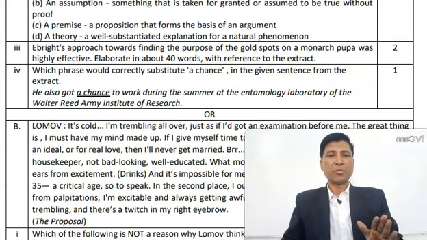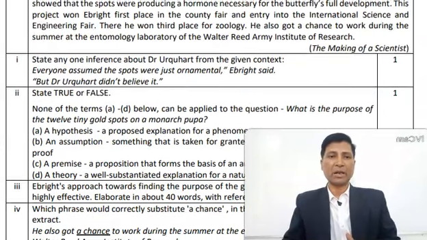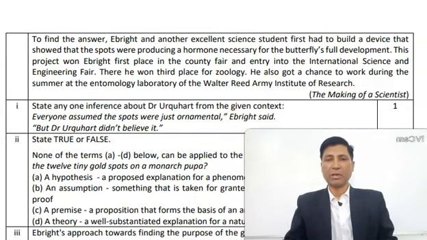A bride's approach towards finding the purpose of the gold spots on a monarch pupa was highly effective. So how was it highly effective? The answer is this. Here, this part is giving you the answer. Why was it highly effective?